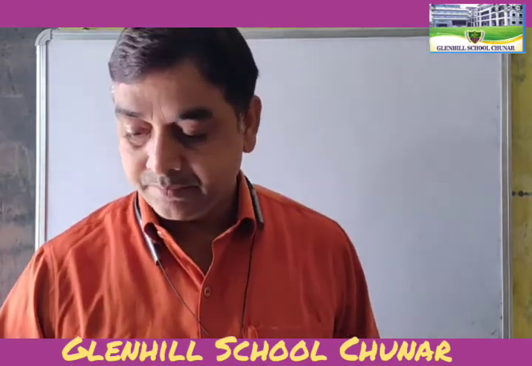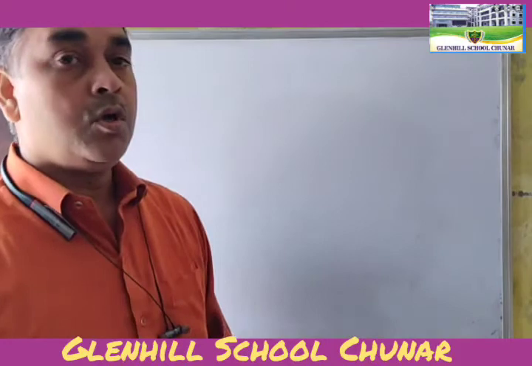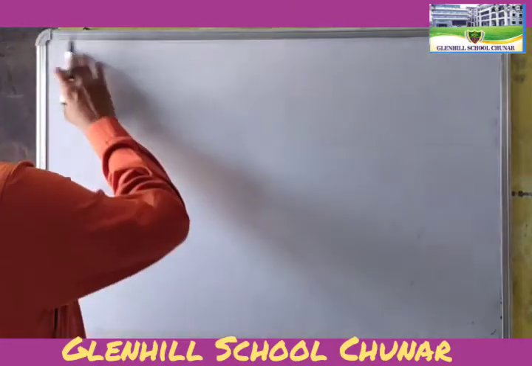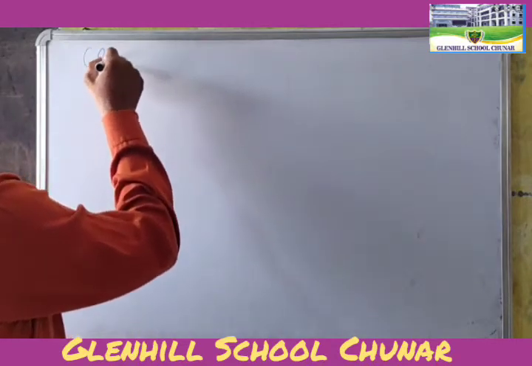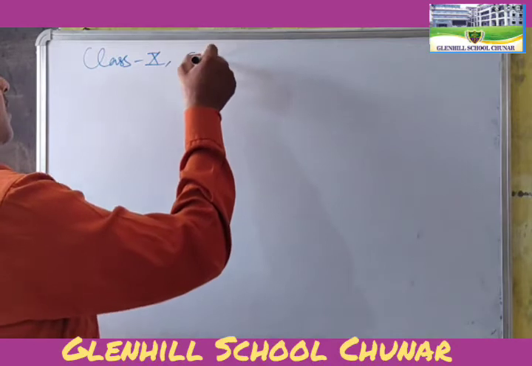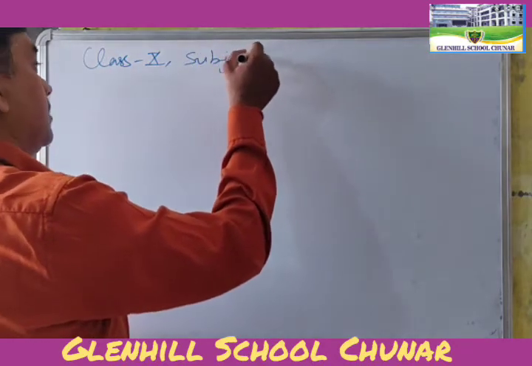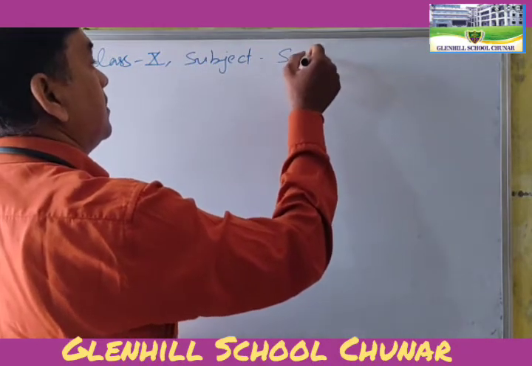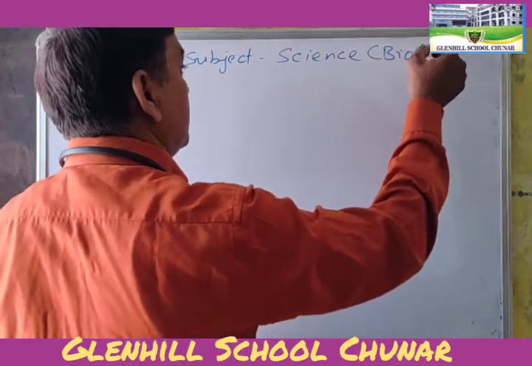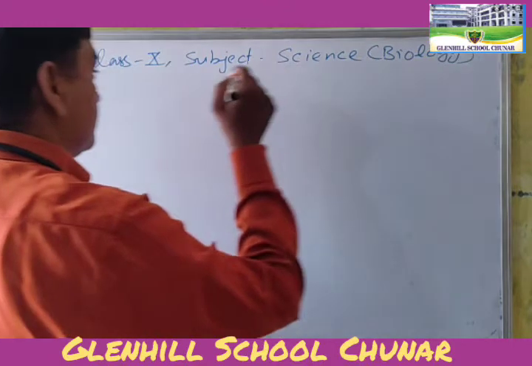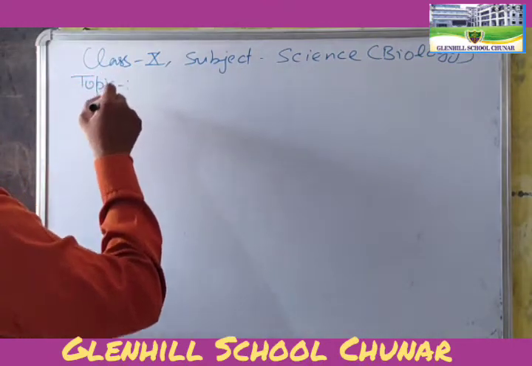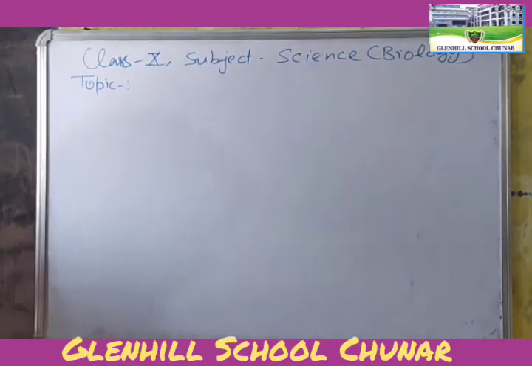So today I will discuss fertilization in plants. All of you open your book, NCERT or any side book. Class 10, subject science, sub-subject biology. Topic: fertilization in plants.